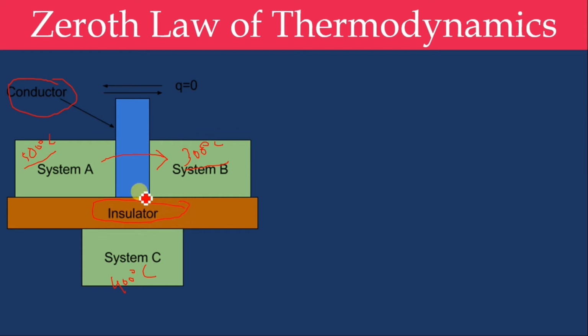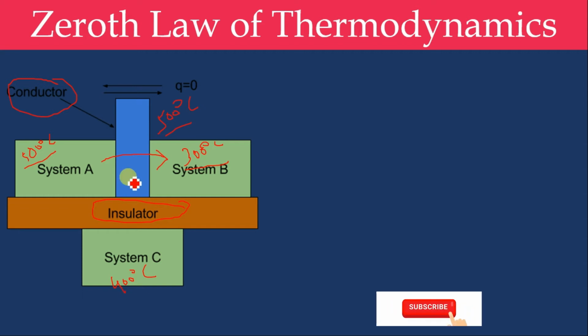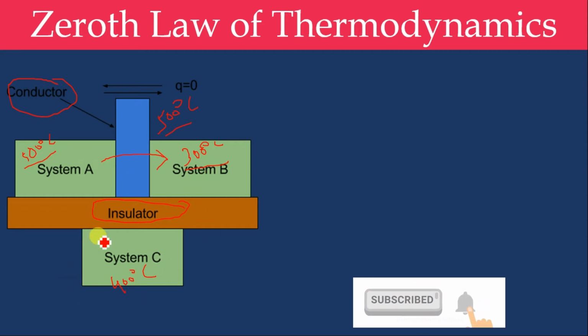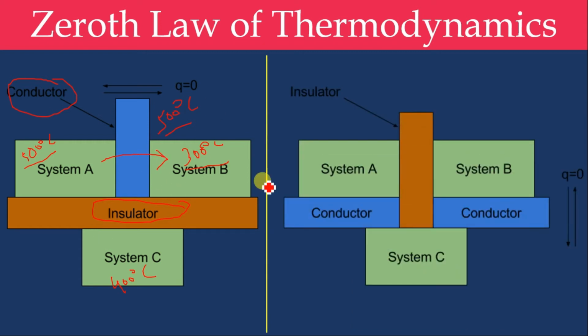So here system A and B will come to equilibrium at 500 degrees Celsius after a period of time. System A and B will be at 500 degrees Celsius, but C will not be like that, it will be at 400 degrees Celsius only. So the system is not in thermal equilibrium. Again, I have taken one more example.